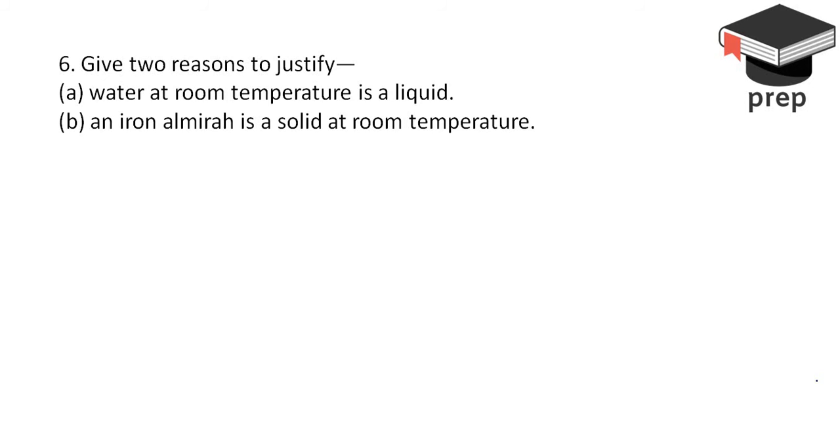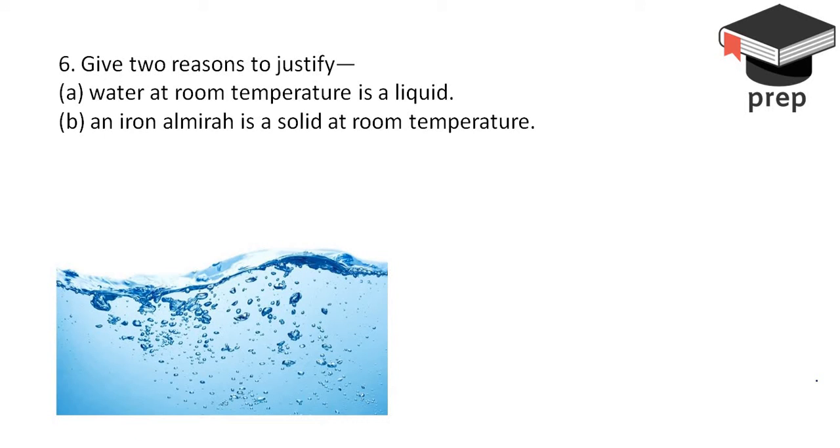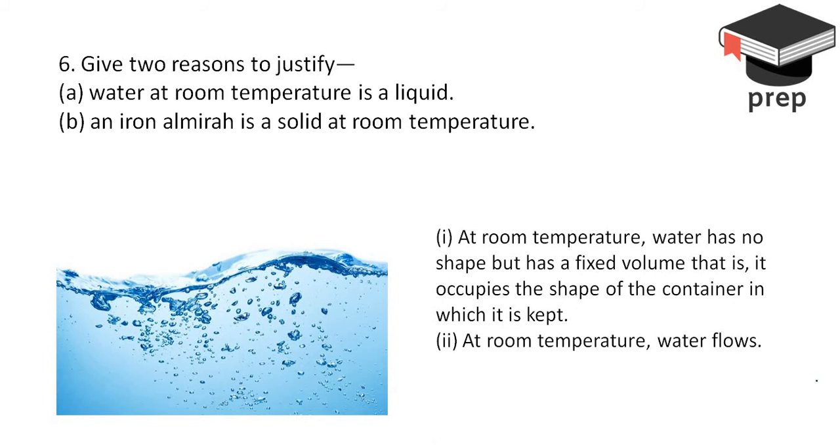Moving on, give two reasons to justify water at room temperature is a liquid, and the second part, an iron almirah is a solid at room temperature. So attempting the first part of the question, water at room temperature is a liquid. Now guys, for this particular part of the question, you have to basically give similarities between water and a normal liquid on the basis of their properties. So what are the properties of a liquid, and what are the properties of water at room temperature and how they are similar. So these are the two properties that you can mention.